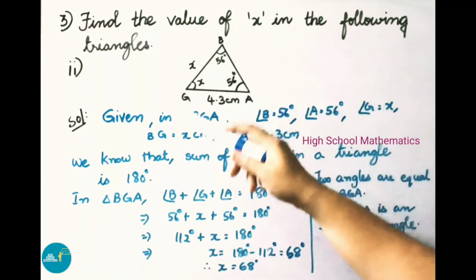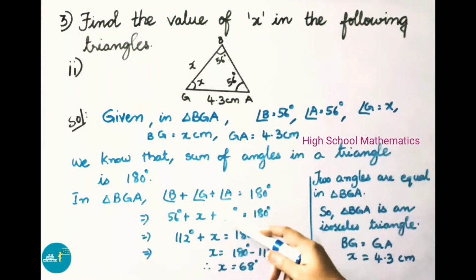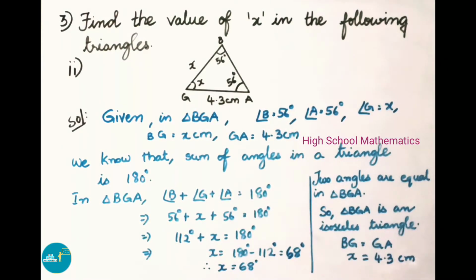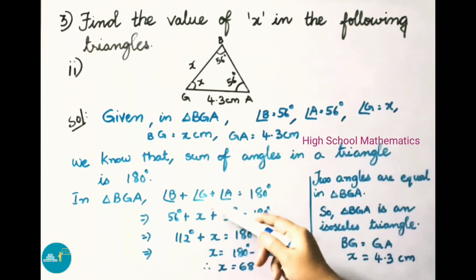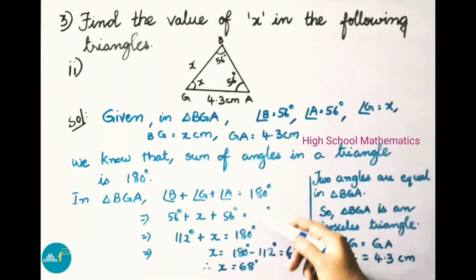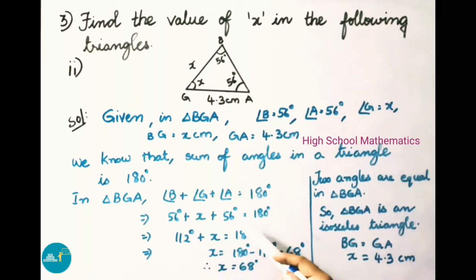So, in triangle BGA, angle B plus angle G plus angle A equals 180 degrees. Angle B is 56 degrees plus angle G is x plus angle A is 56 degrees, that equals 180 degrees. 56 plus 56 is 112, plus x equals 180 degrees.